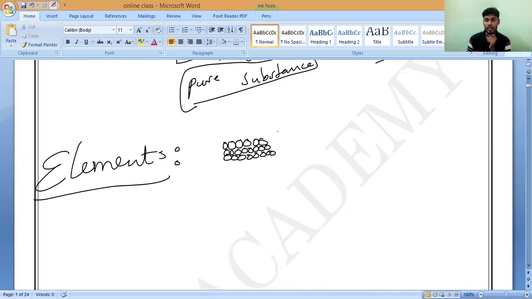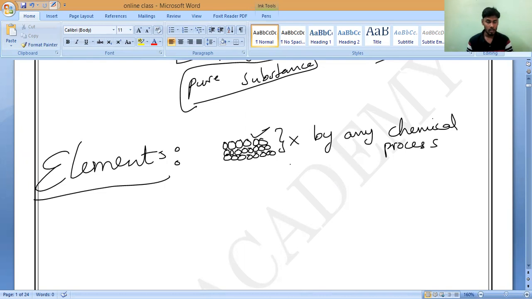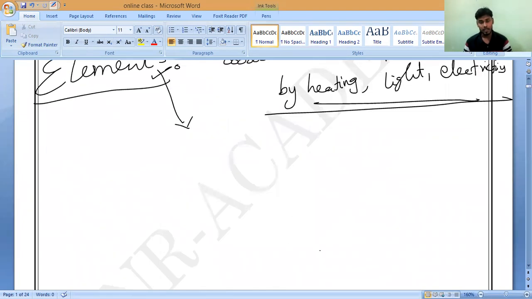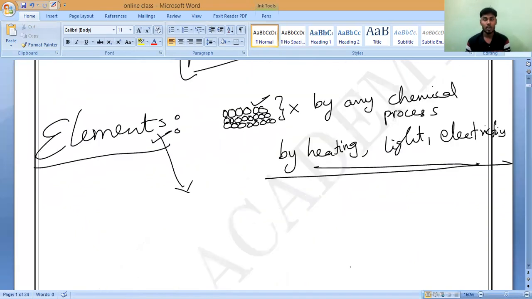So it is not possible to separate the atoms from the elements by any chemical process, or even by a physical process, for example by heating, or by providing light or electricity. Nothing can be done to elements because elements cannot be bisected. Correct or not? We cannot divide them further into individual pieces.